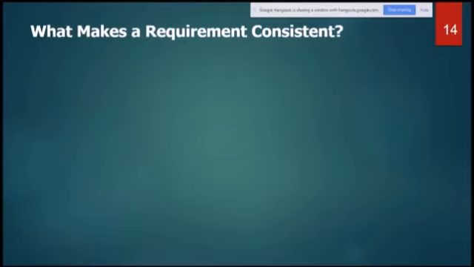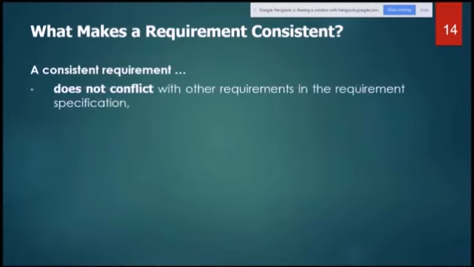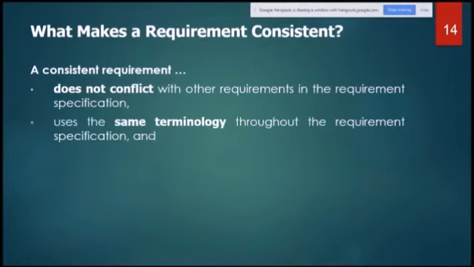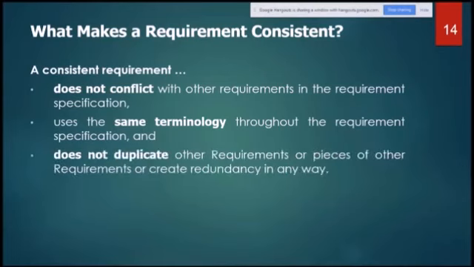Then consistent. What makes a requirement consistent? A consistent requirement does not conflict with other requirements in the requirement specification. It uses the same terminology throughout the requirement specification, and it does not duplicate other requirements or pieces of other requirements or create redundancy in any way. It should be unique, it should be consistent throughout.